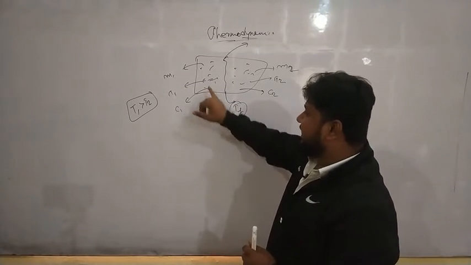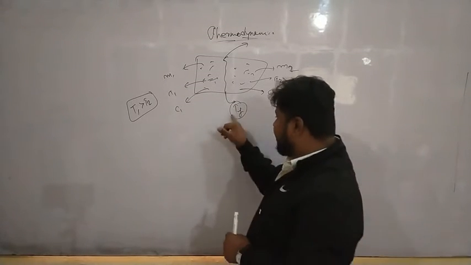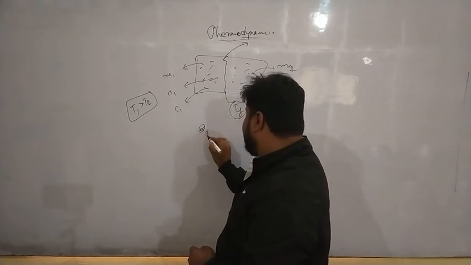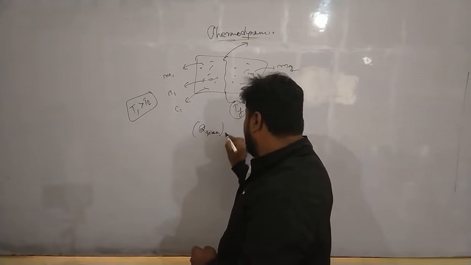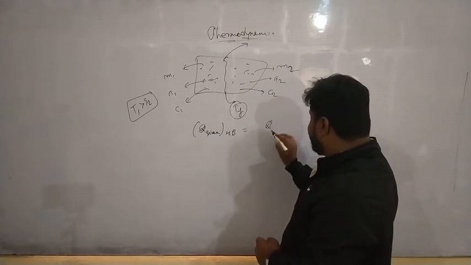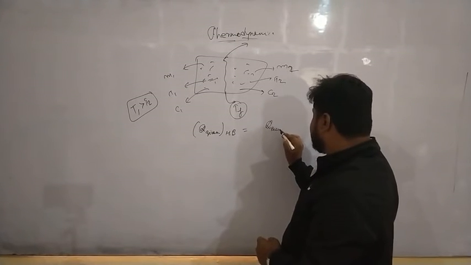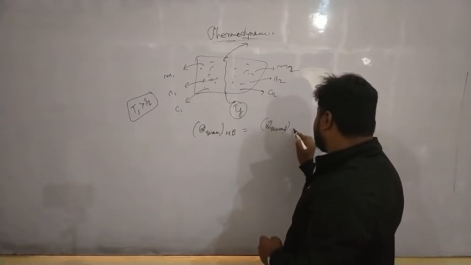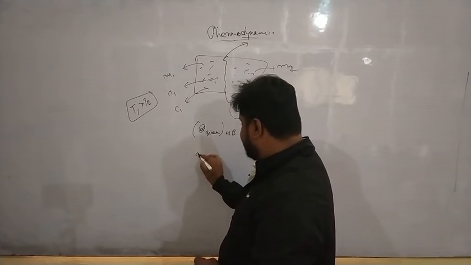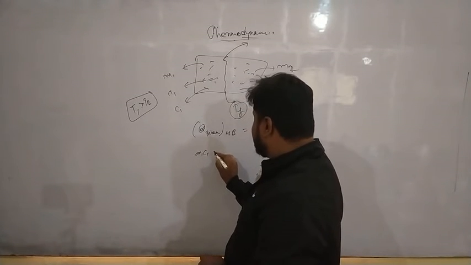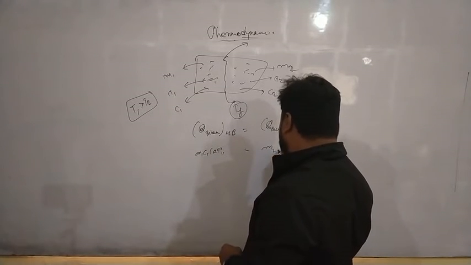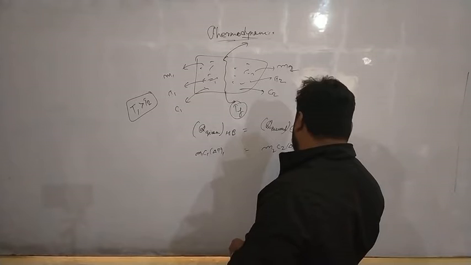So here, to find out the final temperature, we can say that heat given by the hot body equals heat received by the cold body. We know that heat is M1 C1 del T1 and this is M2 C2 del T2.